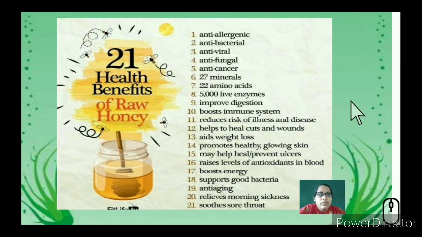Finally, we have also seen how we are going to maintain the bees. There are certain bees which can be domesticated and used for commercial purposes.